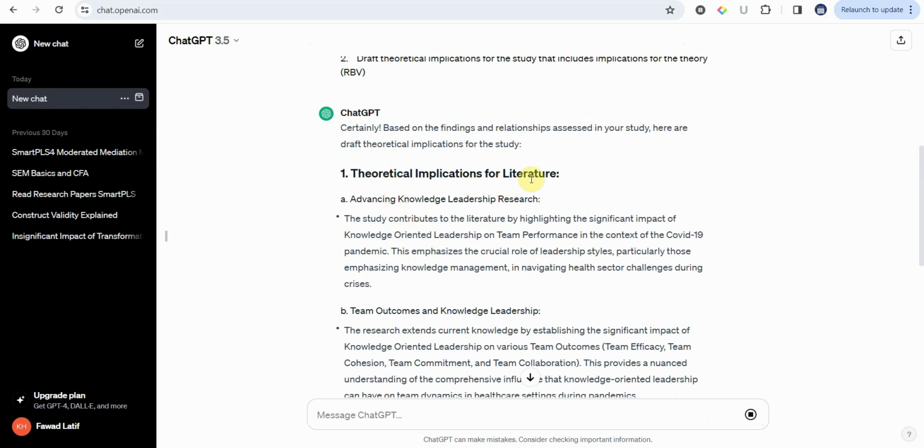So the theoretical implications for the literature: advancing knowledge leadership research. The study contributes to the literature by highlighting the significant impact of knowledge-oriented leadership on team performance in the context of the COVID-19 pandemic. This emphasizes the crucial role of leadership, particularly those emphasizing knowledge management in navigating health sector challenges during crisis.